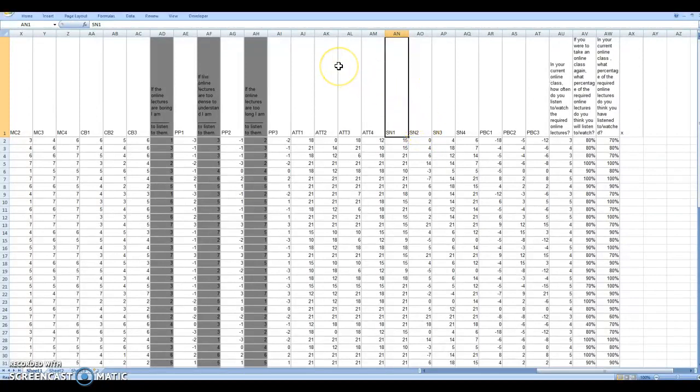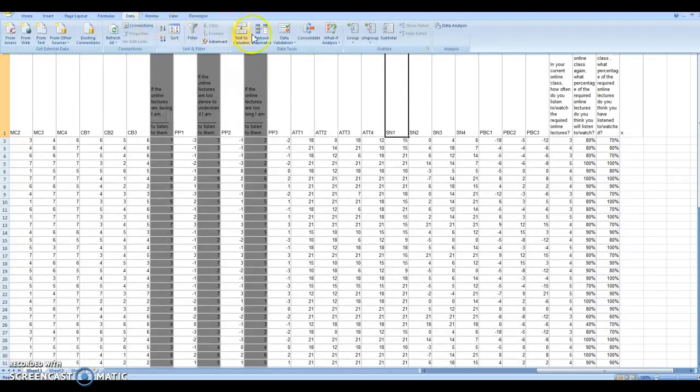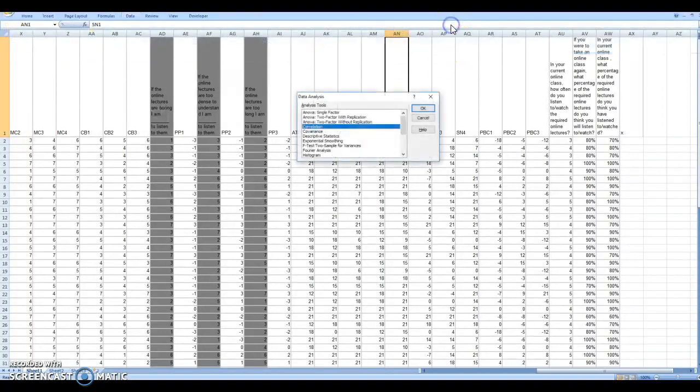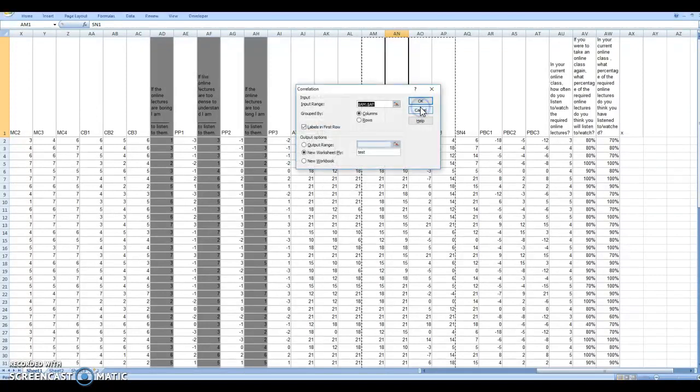Okay. So what we're going to do is a correlation. It's a really simple test, and there are correlation instructions that I posted for you, so you should check that out. What we're going to do is go up to Data, Data Analysis. Correlation is already selected for us, and it had some data. There we go. I did a practice run, so it's still there. All right, so input range, click on that, and we're going to choose the columns.